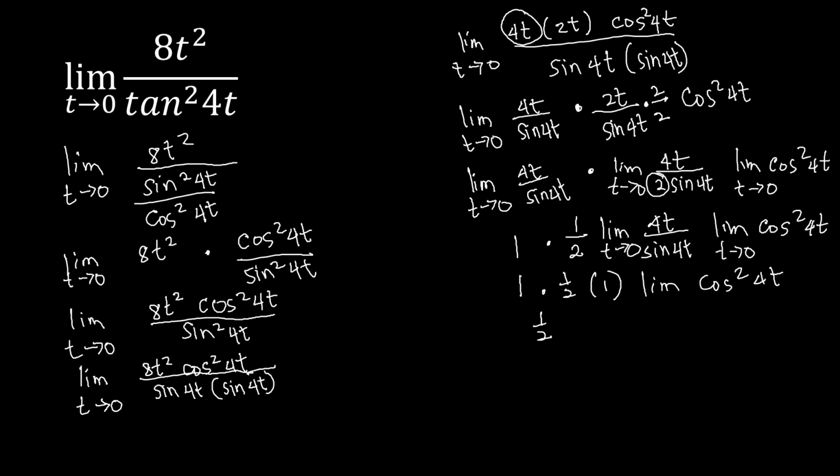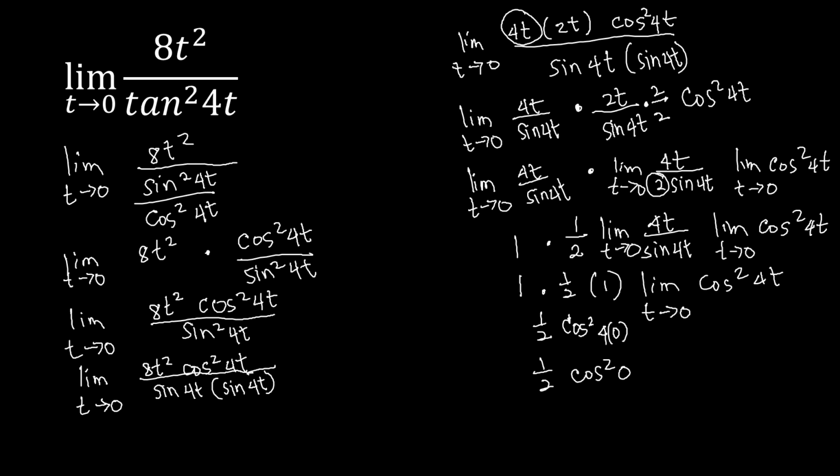We can simply substitute our t value as t approaches 0. So we have 1/2 times cosine squared of 4 times 0. This is similar to having 1/2 and then cosine squared of 0, or cosine 0 squared.